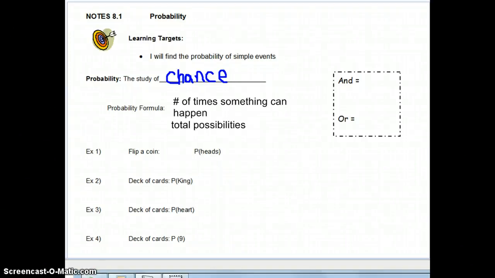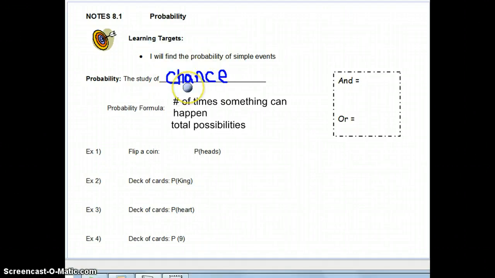Hi guys, we're going to start our Chapter 8 unit today talking about probability. And probability is all about the study of chance. So what are the chances of something happening? We're going to talk about the probability of simple events today, and then we're going to start to get more complex as we are talking in class. So get down these notes and answer the questions as you go along.